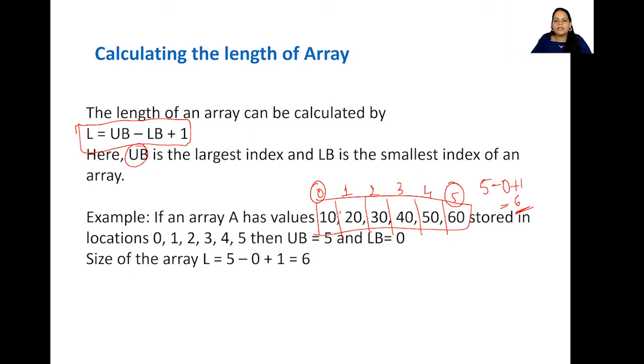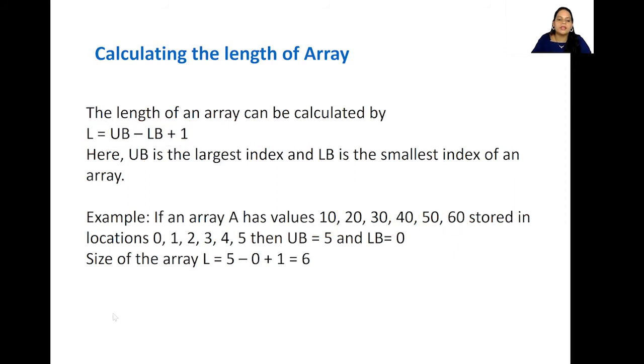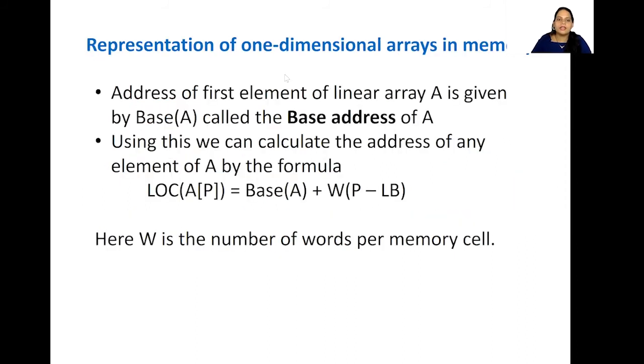So how much space is it taking? 1, 2, 3, 4, 5, 6. We have 6 data elements. So this is right, this is the length of the array. You should remember this formula: upper bound minus lower bound plus 1. Here the upper bound is not the number of elements. This has to be your upper subscript or the largest subscript, and lower bound is the lowest subscript, and then you are going to add 1 to it, right? So this is how we are going to calculate the length of an array.